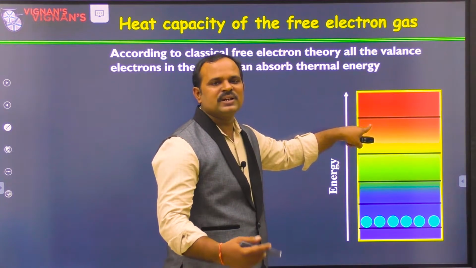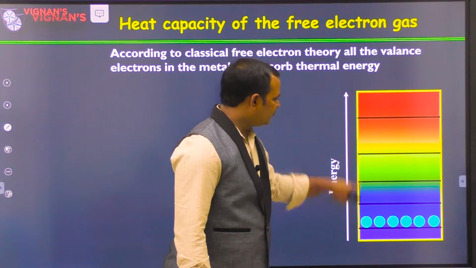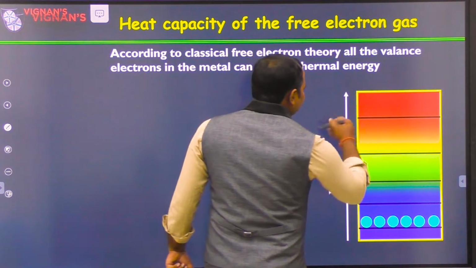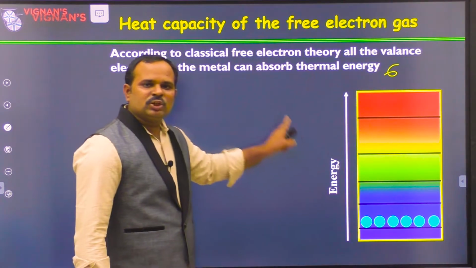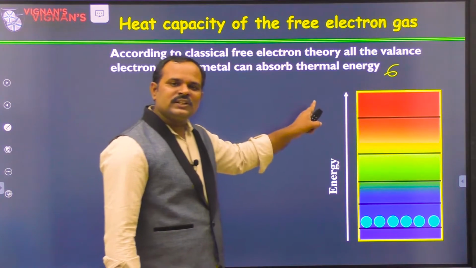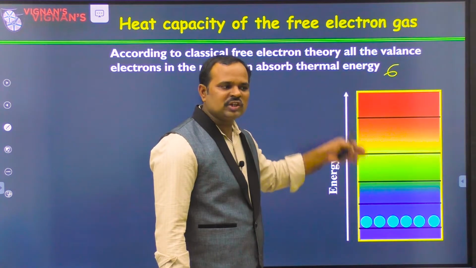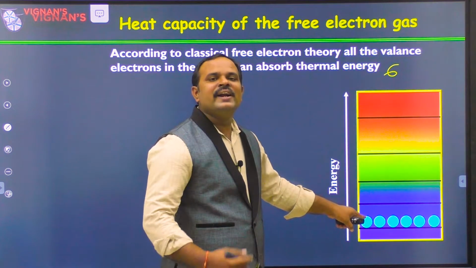It is for imagination purposes. However, I am taking some energy levels for representation. These black lines are just some energy levels for representation. Now we have taken 6 electrons. According to classical free electron theory, all the 6 electrons can occupy a single level, or they can occupy any level, and they can all have identical energy.